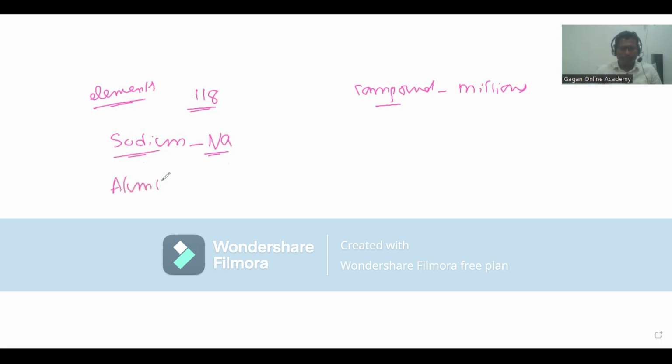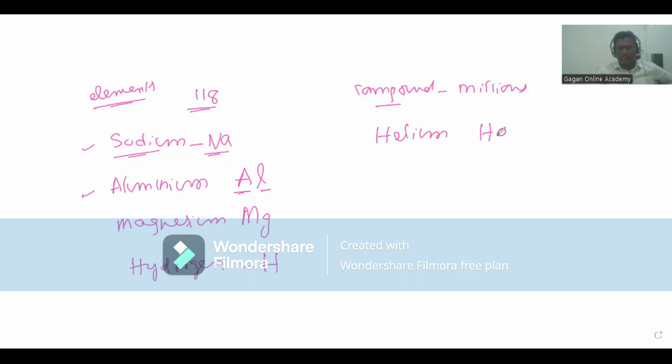Aluminium. Al. See, first letter A capital and second letter must be small letter. Magnesium. Mg. First letter must be capital and second letter must be small letter, right? Hydrogen. Symbol is H. Helium. He. Second letter e.